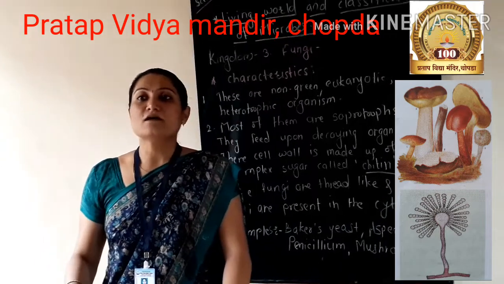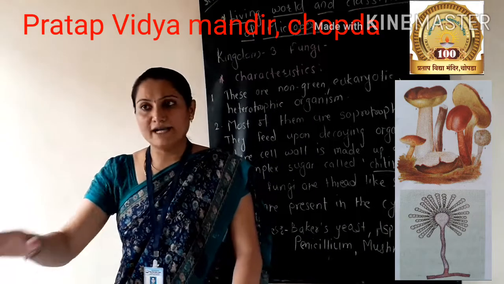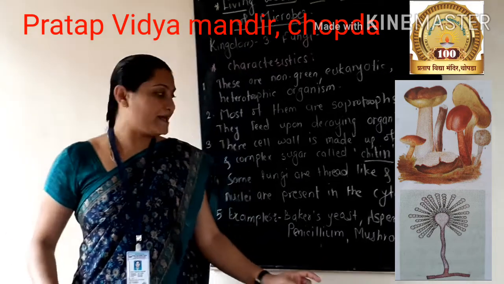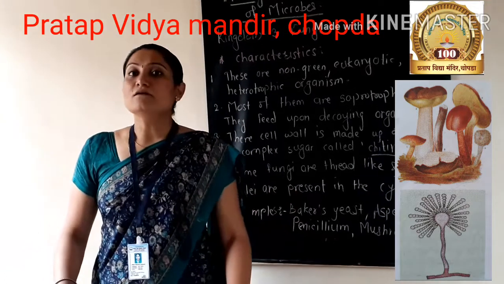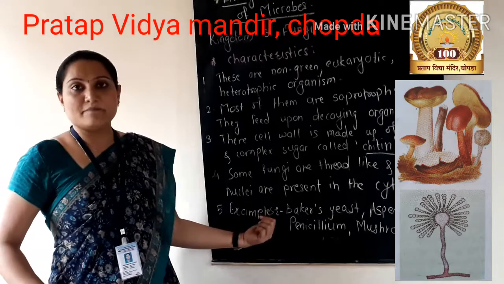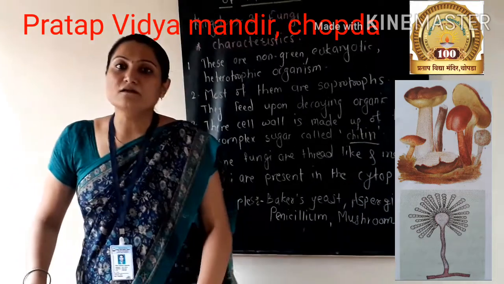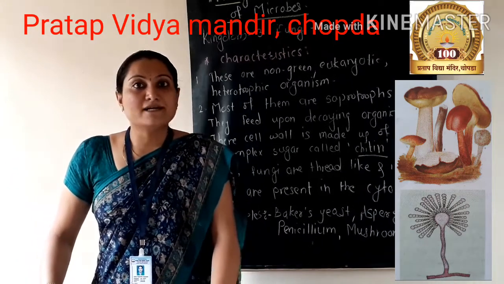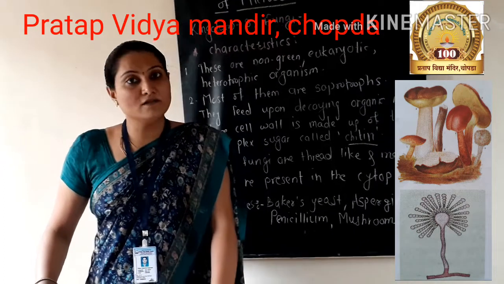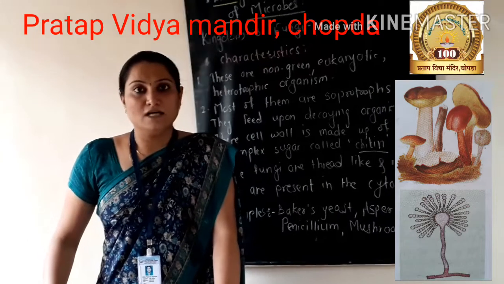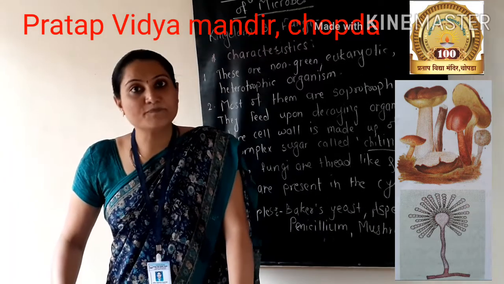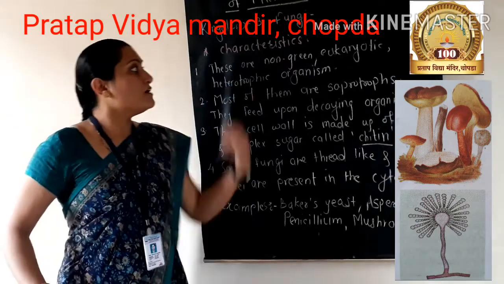Fourth point is some fungi are thread-like and many nuclei are present in the cytoplasm. Then fifth point here represents examples. For example, fungi are Saccharomyces, then Aspergillus. In Aspergillus, fungus on corn is an example. Then Penicillium, then mushroom. These are examples of the fungi group.